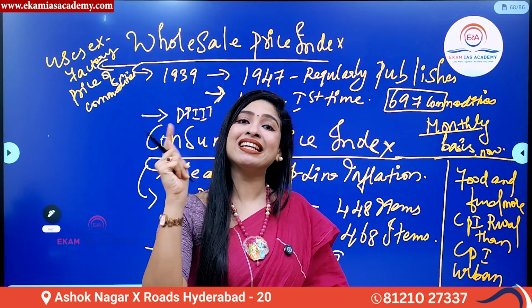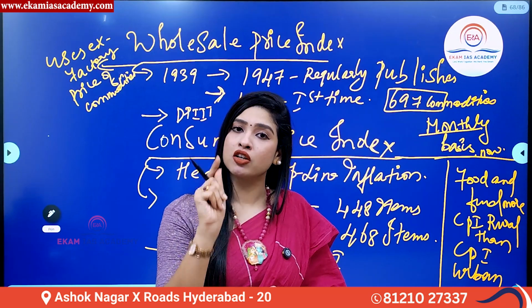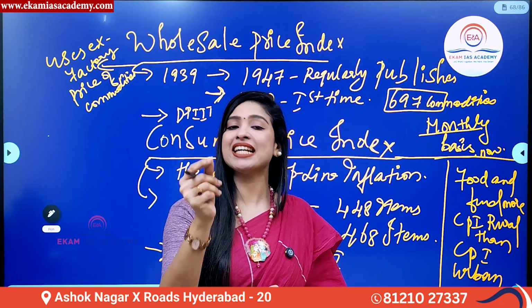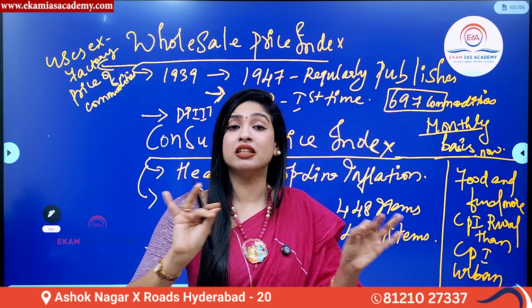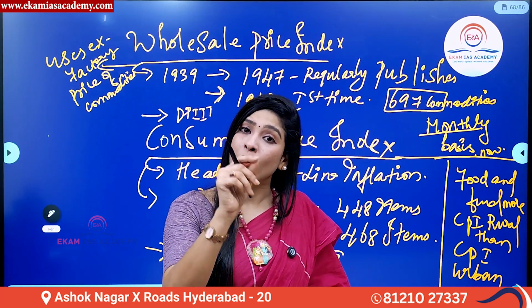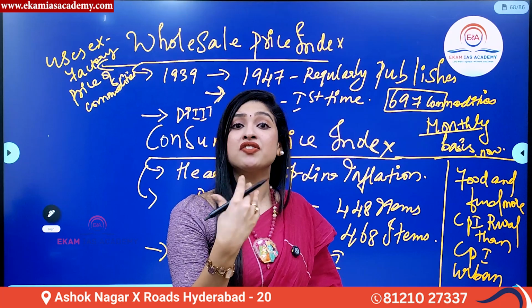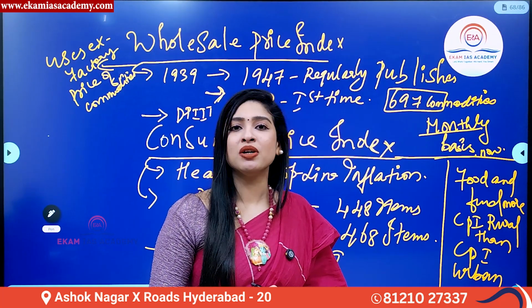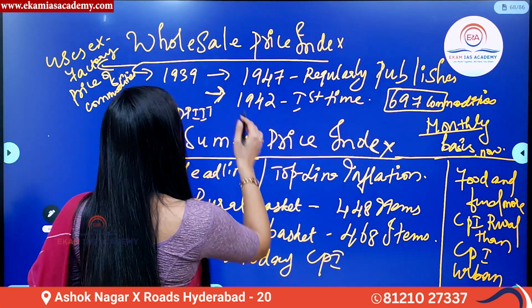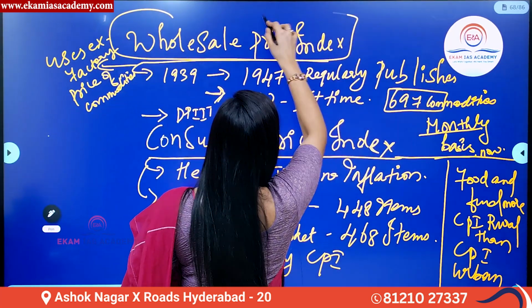But while you calculate inflation using the method called wholesale price index, it only measures the rise in price of commodities or goods only. Whereas, the rise in the price of services is completely excluded, or it is not taken into consideration. So this is how you calculate inflation using WPI.